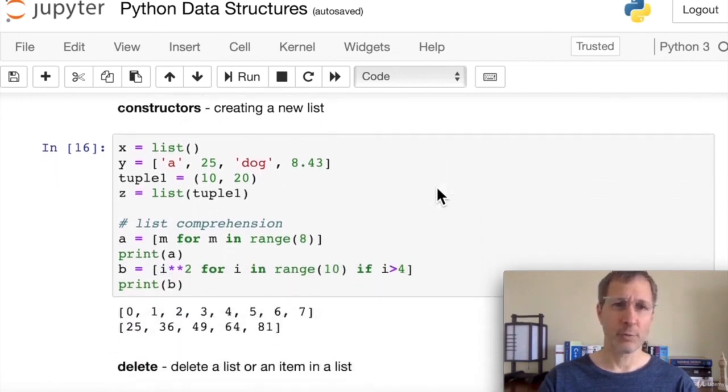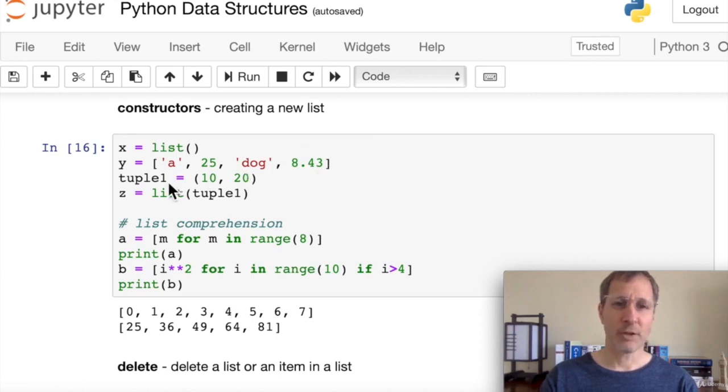There are a few different ways of doing this. One, we can create an empty list by just saying x equals list and then parentheses. That calls the list constructor with no parameters, and it gives us a new empty list. Another way to do it, and this is probably the most common way, is to pass in the items we want in that list inside square brackets. We can separate each item with a comma. Here we have multiple different data types: strings, integers, and floating point values all in the same list. That's one nice thing about the versatility of lists you can see here.